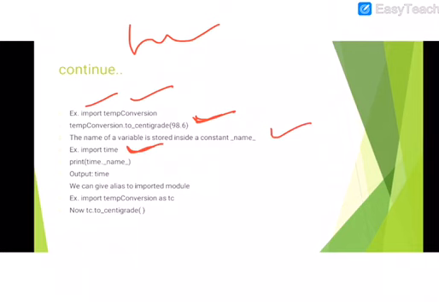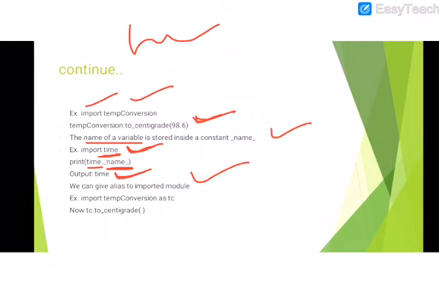The name of a variable is stored inside a constant. Import time, if you write time dot underscore name underscore, it will give you time, meaning the name of a variable. Time is a module, and its name is stored in a variable called underscore name underscore, the same way that it was storing the variable underscore main underscore.